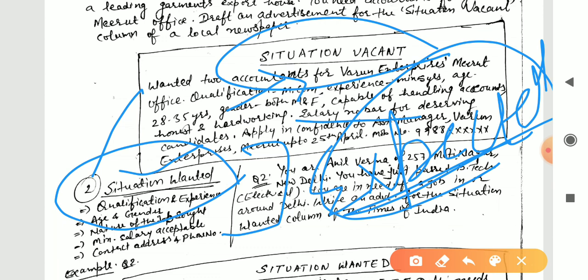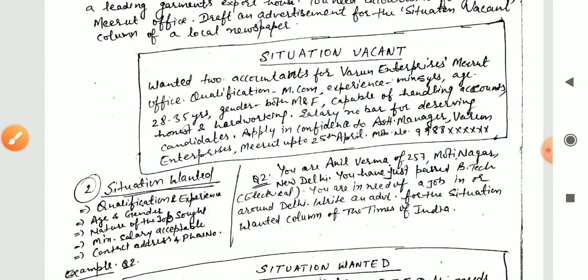So in that way the starting of the situation wanted should be different from situation vacant. In situation vacant we usually start with wanted and accountant in that way, but in situation wanted something should be different, and we should start with a highly qualified and experienced, a talented and experienced person required a job. Also mention the area in which you require a job, so that should also be mentioned.